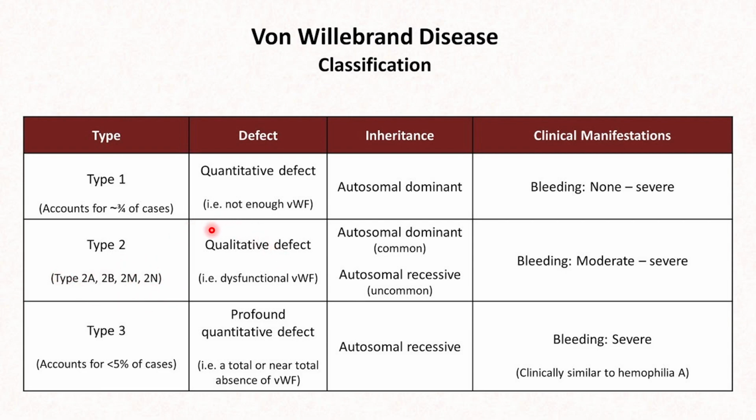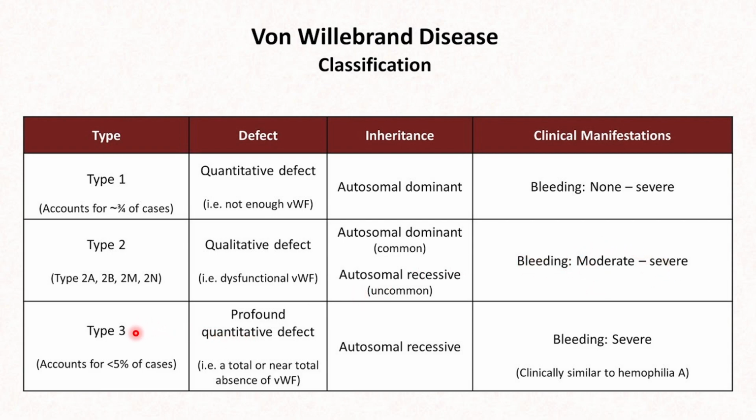The defect is qualitative in nature, that means the quality of this is defective. So there's dysfunctional von Willebrand's factor. That means the number of it is normal, but their function is not proper. It is mostly autosomal dominant, but also sometimes autosomal recessive too. The clinical manifestations are bleeding is almost moderate to severe.